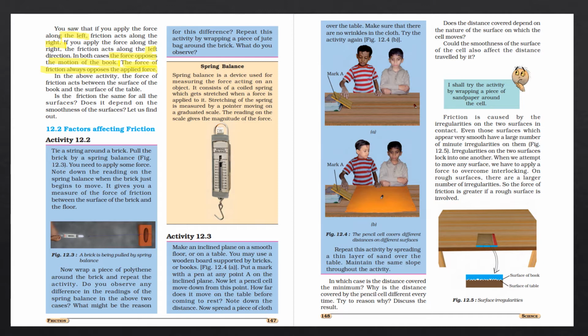In this activity, what we have observed is that the force of friction acts between the surface of the book and the surface of the table. It means we need two surfaces as well as the object, and the force of friction works between the surfaces. Now the question arises: is the friction the same for all surfaces? Is the magnitude of the friction the same, or does it depend on the type of the surface, whether the surface is smooth or rough? Let us find out with the help of the following activities.